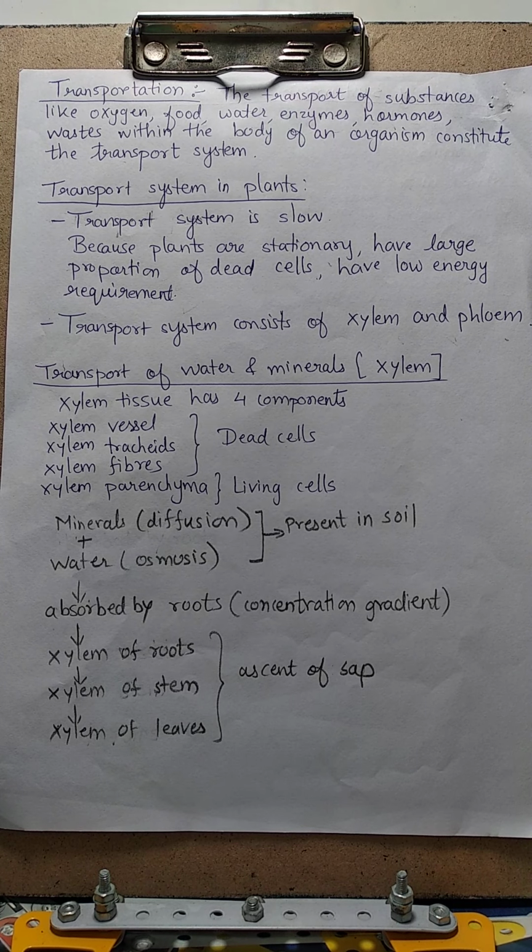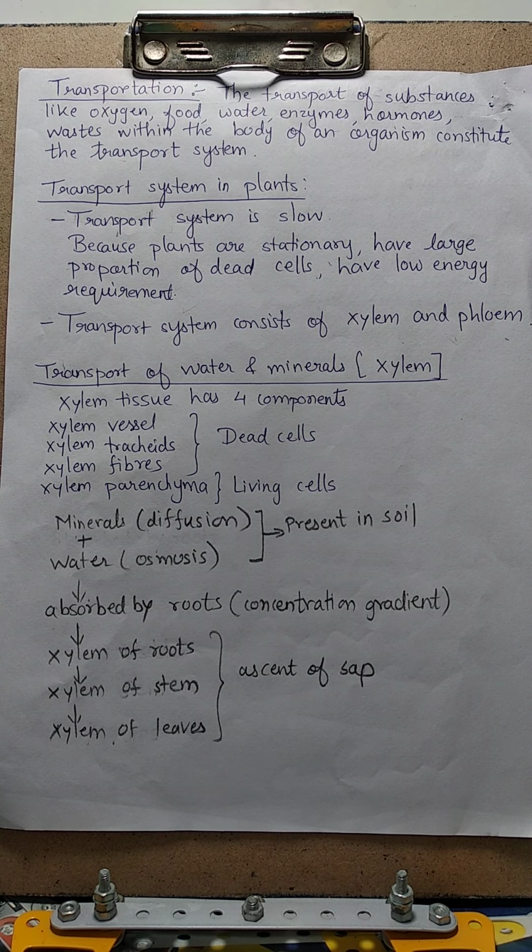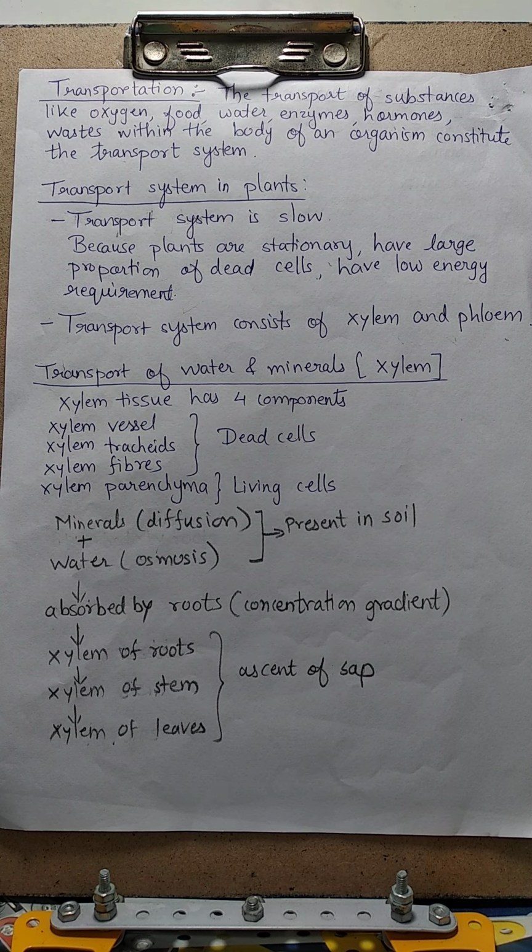The vascular system consists of long tubes called xylem and phloem, which carry substances. The xylem and phloem vessels are present in all the parts of a plant such as roots, stem, branches and leaves. Okay.